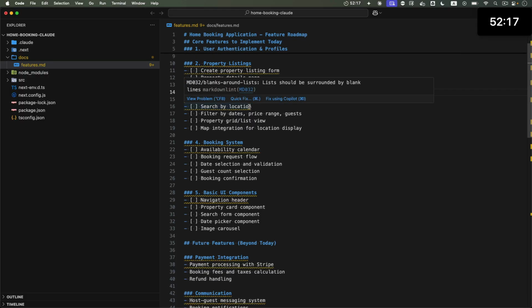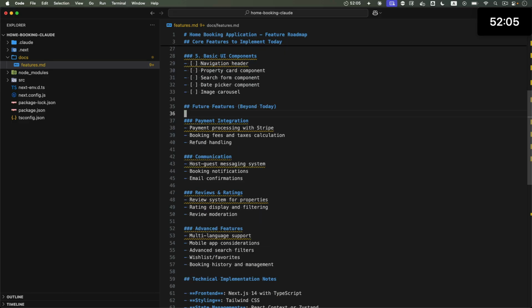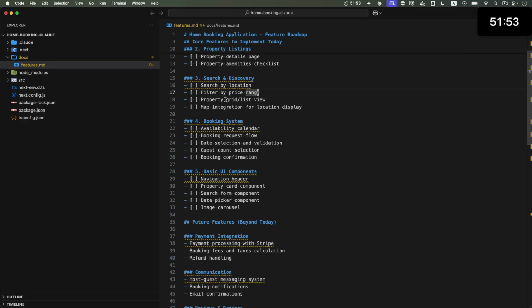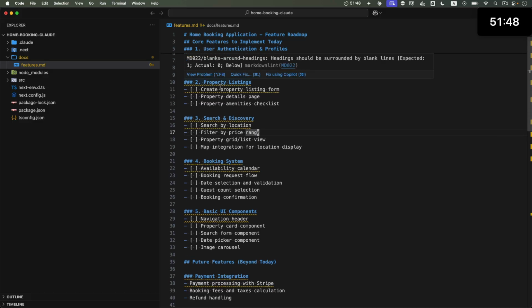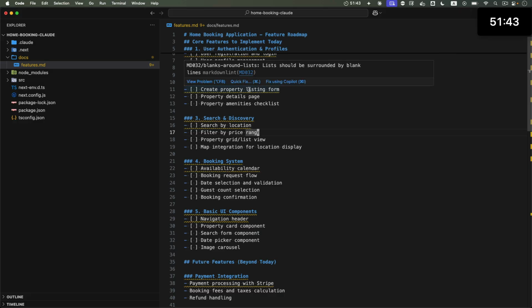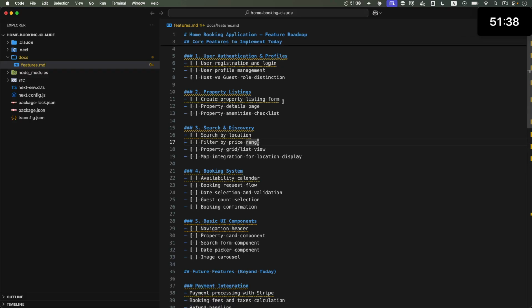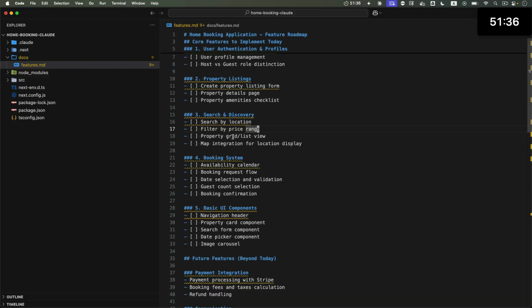Now search by location. Okay, filter by dates, price range, and guests. Maybe let's filter just by price range for now to keep things simple. Property grid and list view. I guess that'll be part of the property listings, right? Create property listing form, property details. Okay, we didn't get to build the list view. Okay, so that makes sense.